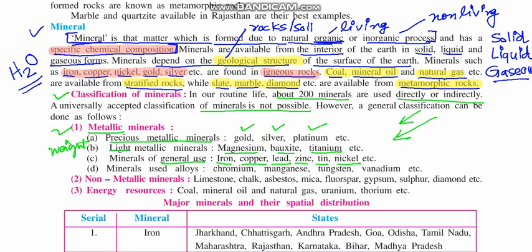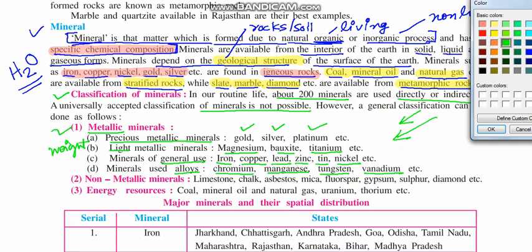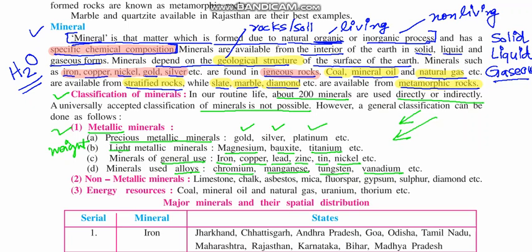And fourth is minerals used as alloys. Alloy is a mixture. Alloys like chromium, manganese, tungsten, vanadium, etc. are used also, and they have a metallic property. The second form of minerals is non-metallic minerals.